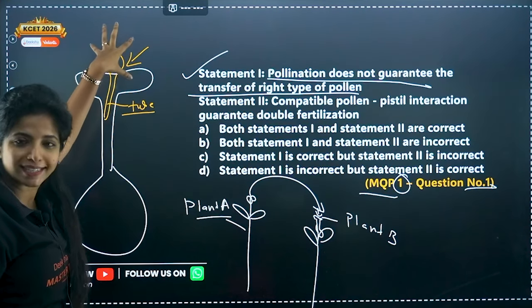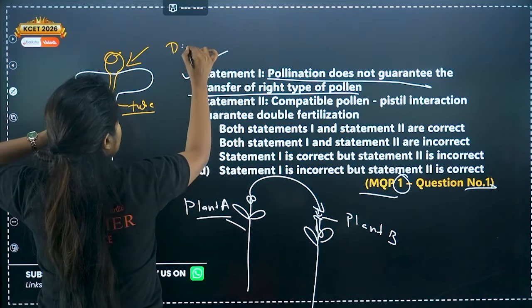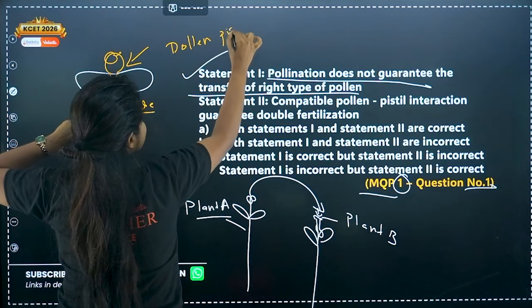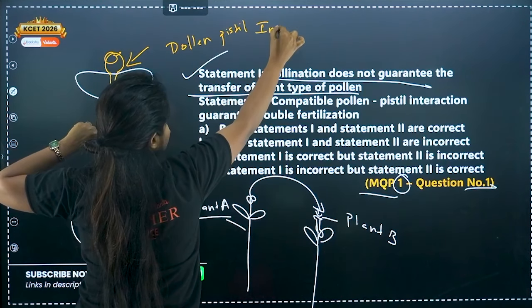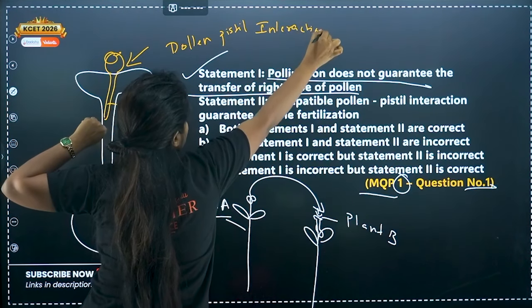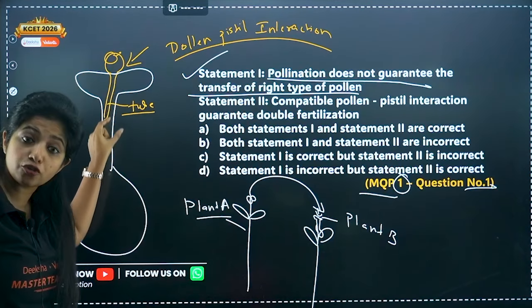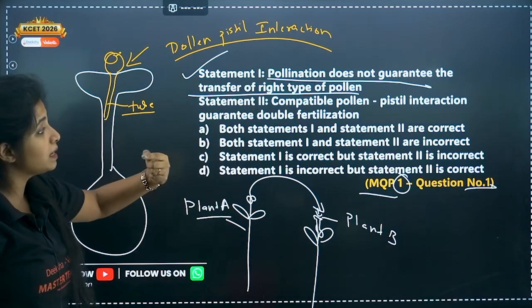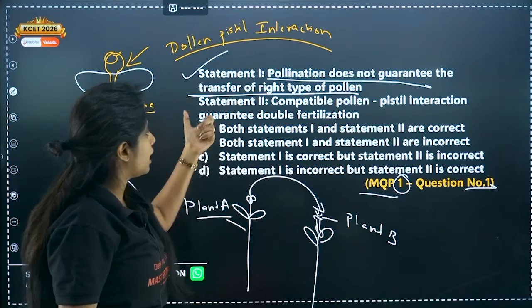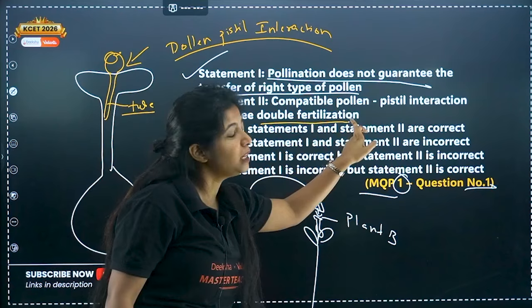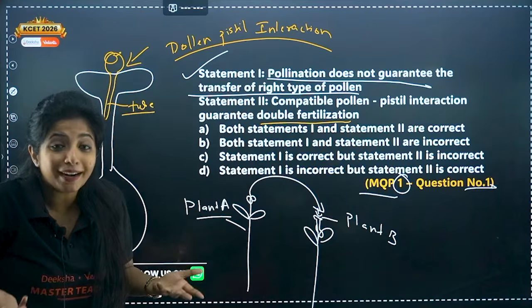What do you call this? You call this pollen pistil interaction. So compatible pollen is very much important for the formation of the pollen tube. But over here what is being said? Compatible pollen pistil interaction guarantees double fertilization. What do you mean by double fertilization?